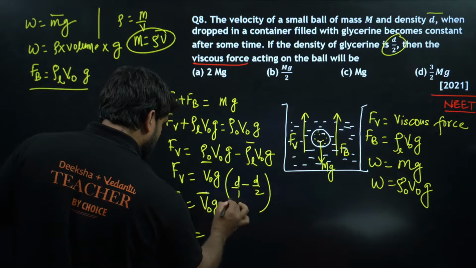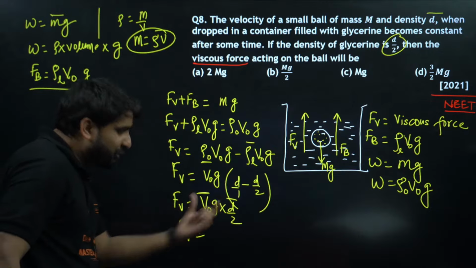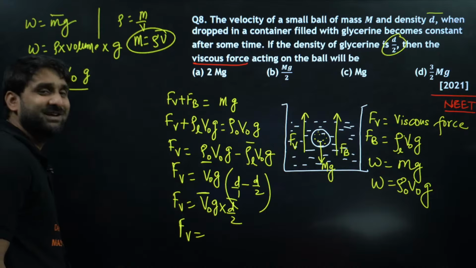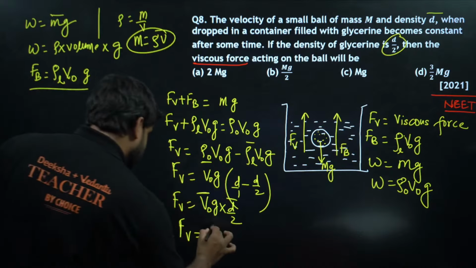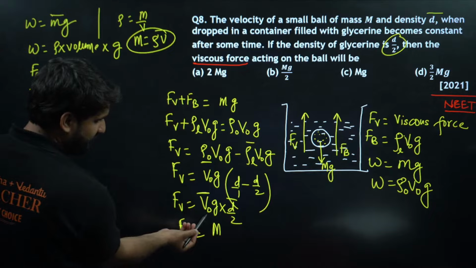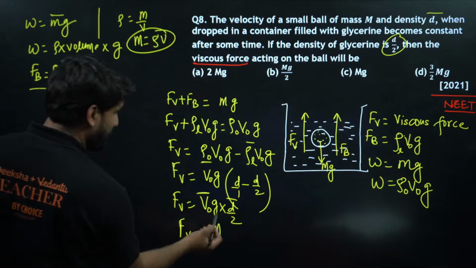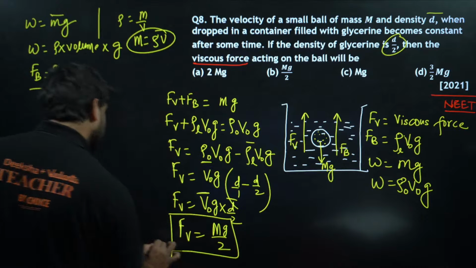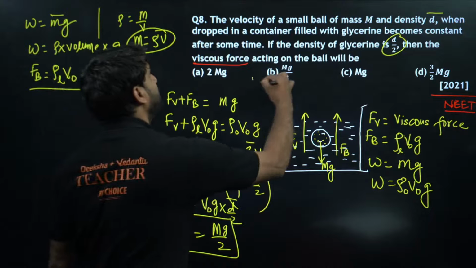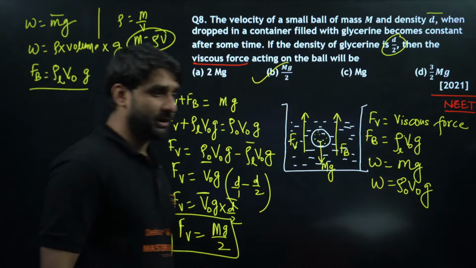Can you please look here? Volume into density, and do you know volume into density is mass? So this is capital M, because we are taking volume of object and density of the object. So mg divided by 2. This is the viscous force. Any option is there? Option number 2 will be the correct one. Very important.